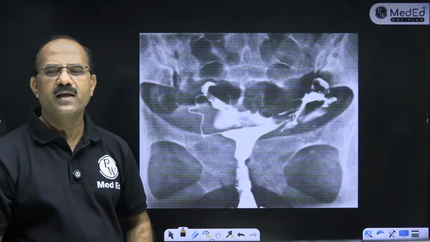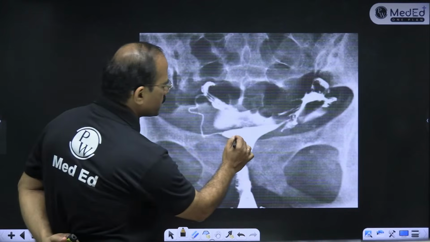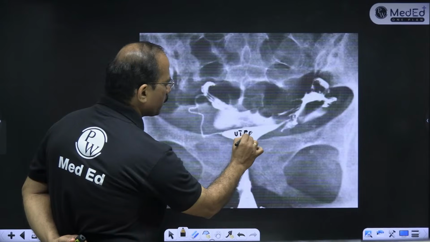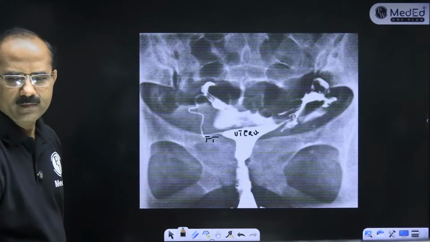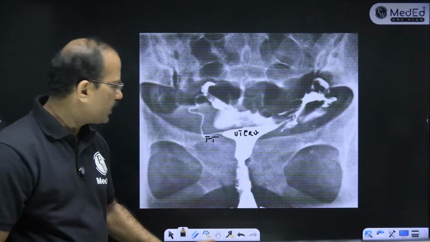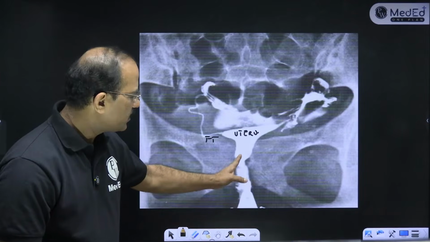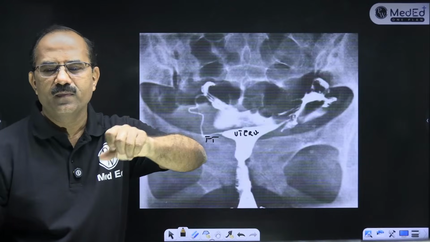Any guesses? This is the uterus. These are the fallopian tubes. We take a cannula through the vagina into the cervix, and the dye is injected into the cervix.